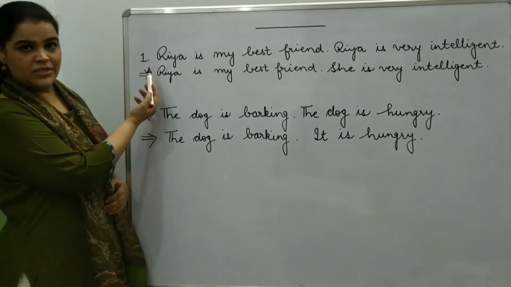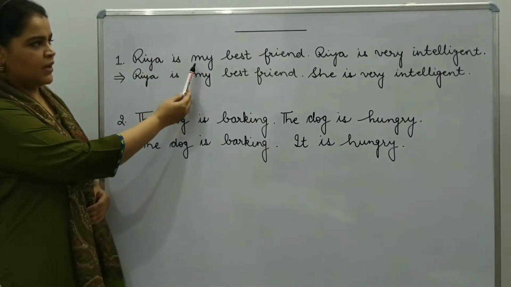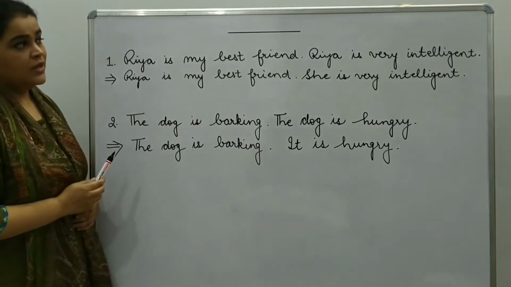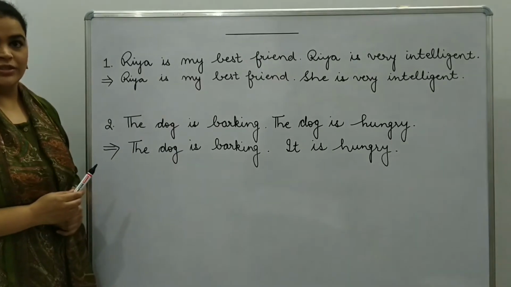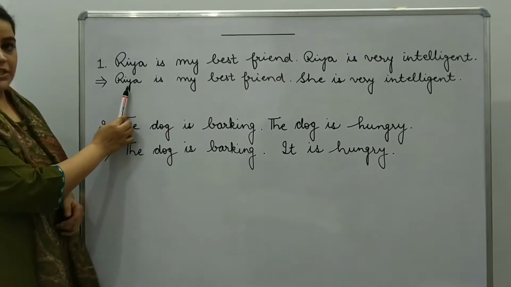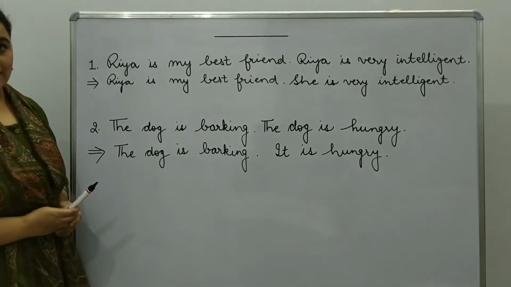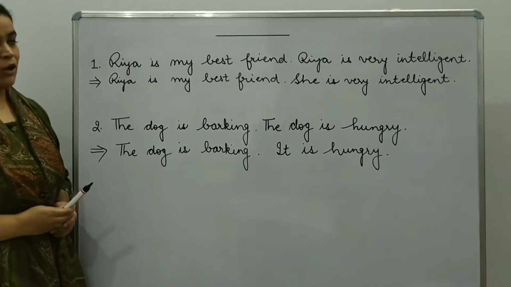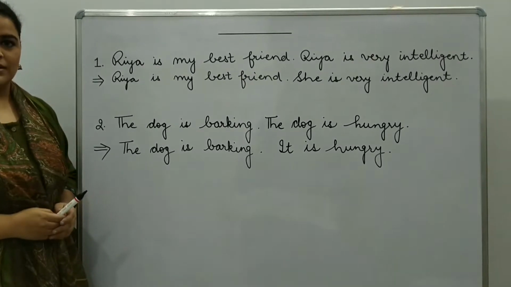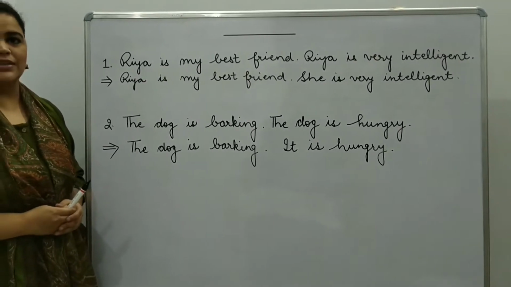The first sentence is, Riya is my best friend. Riya is very intelligent. And see the second sentence, Riya is my best friend. She is very intelligent. Now compare these two sentences. What is the difference between first and the second one?